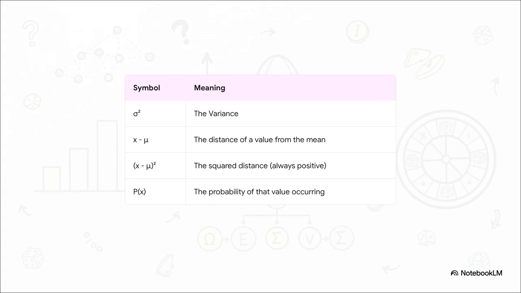First, it makes all the distances positive, because a negative number squared is positive. Second, it really penalizes outliers. A point that's far away from the mean contributes way more to the variance. Finally, just like before, we multiply that squared distance by its probability. So what variance really is, is the average of the squared distances from the mean.